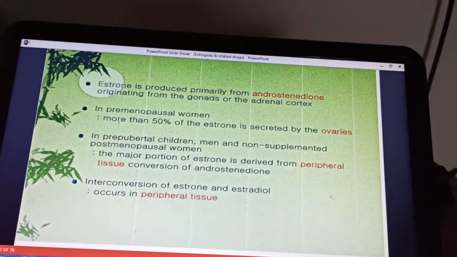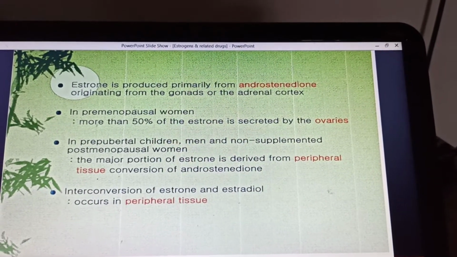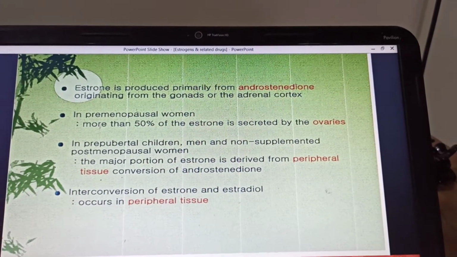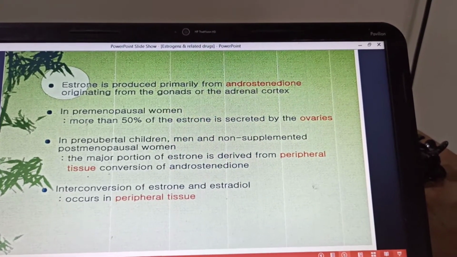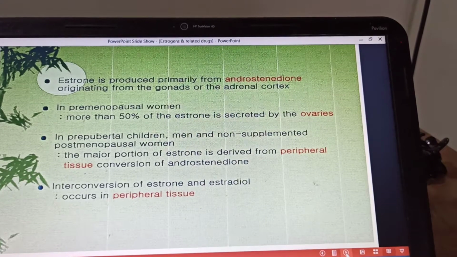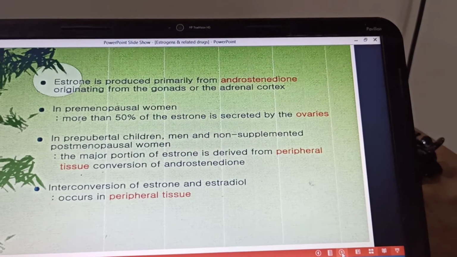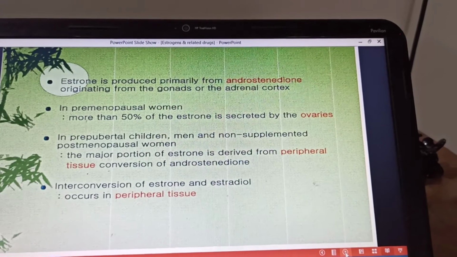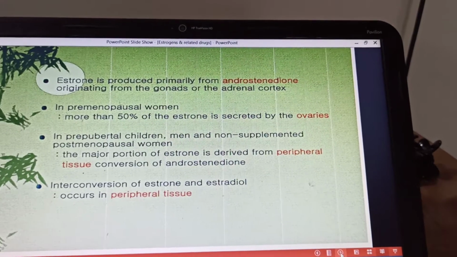Now here you can see that estrone is produced primarily from androstenedione originating from the gonads or the adrenal cortex. In premenopausal women, more than 50% of the estrone is secreted by the ovaries. In prepubertal children, in men, and in postmenopausal women, mainly the peripheral tissues synthesize the estrogens: in men the testes and adipose tissues, and in postmenopausal women adipose tissue and adrenal glands. Interconversion of estrone to estradiol takes place in the peripheral tissues.